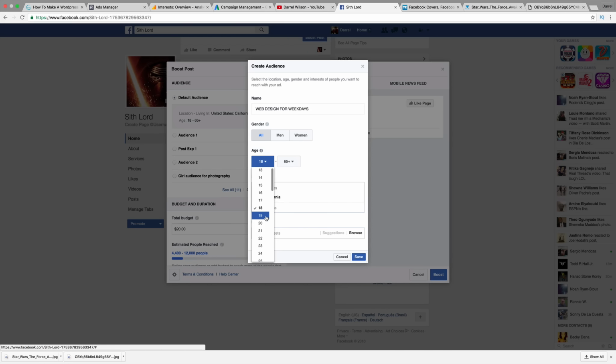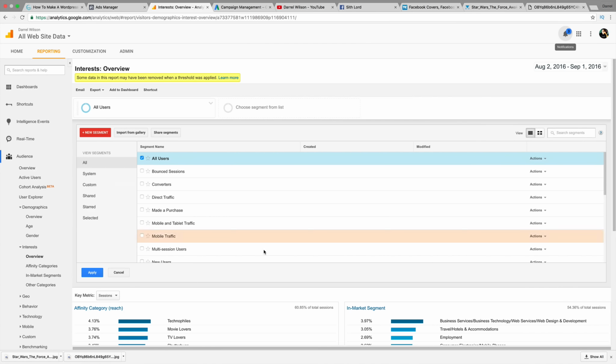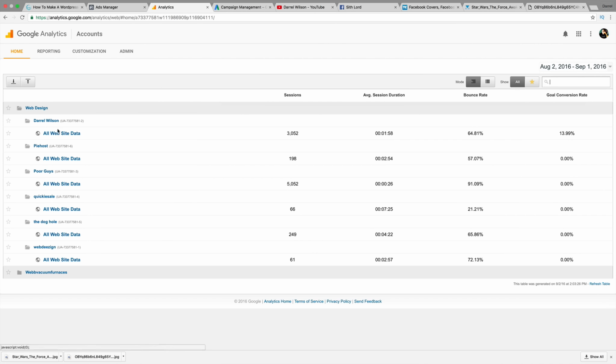Now guys, there's actually a really cool tool that you can use to find out what age you want to market to. If you don't have Google Analytics installed on your website, you might want to install that, because Google Analytics can give you some very crucial information that will help you market. So for example, this is my Google Analytics dashboard. So I'm going to click on home. Now, if you guys don't know how to use Google Analytics, I have a tutorial on how to install it. It's very simple, very easy. It takes 5 seconds. So if you don't have it installed, feel free to install it.